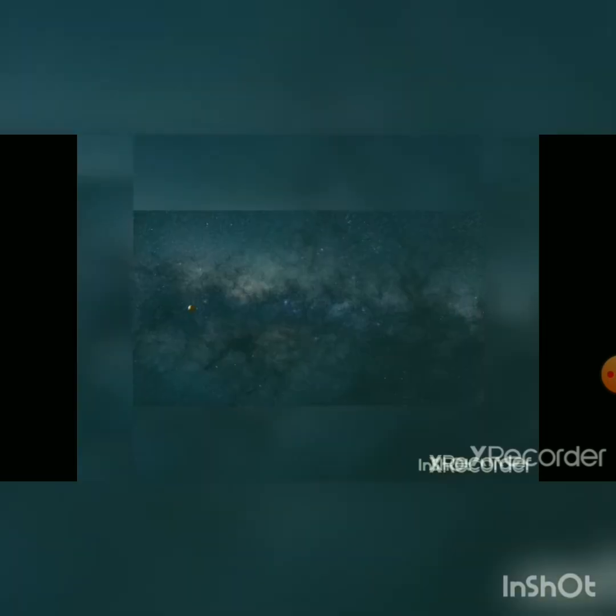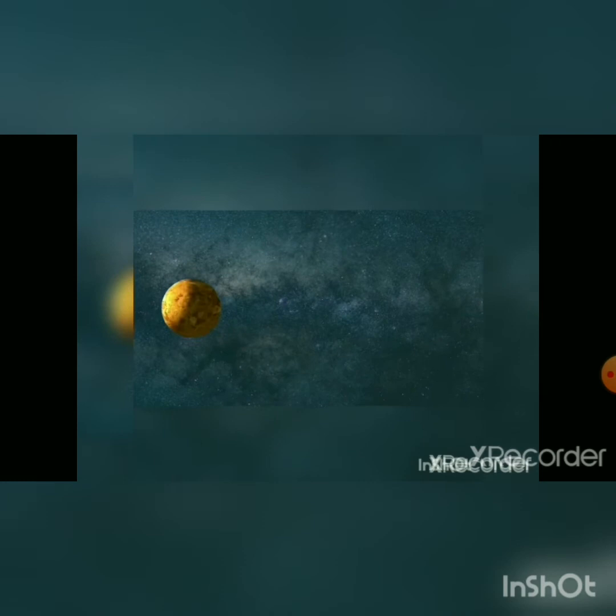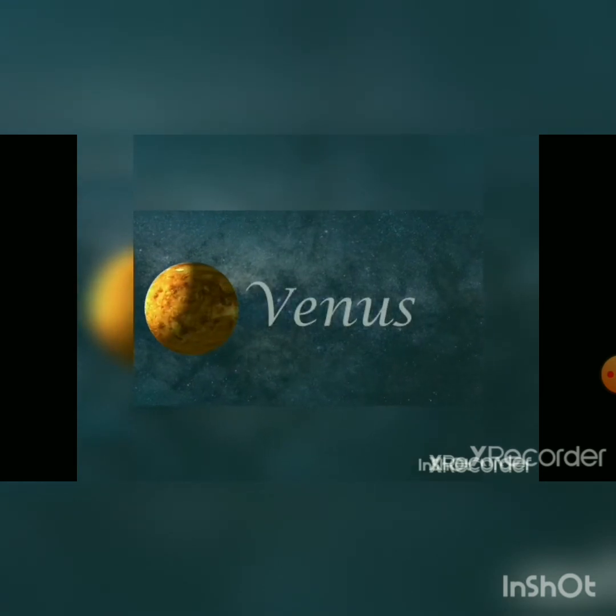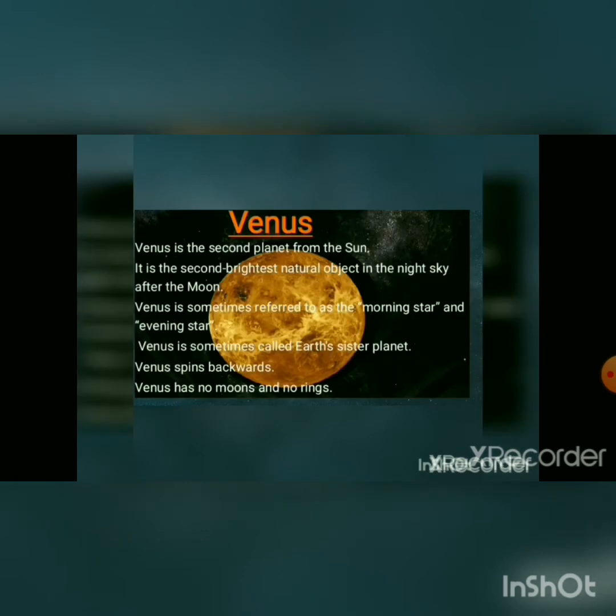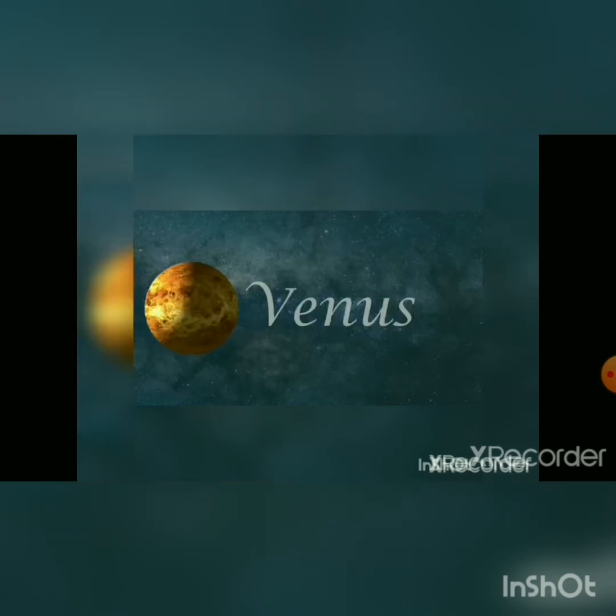Now, the next planet, which planet is this? This is Venus, the second planet of our solar system. It also looks just like our Earth. That's why it is known as Earth's sister planet. It is also known as the morning star and the evening star. And do you know, Venus revolves in a backward direction, which means over there the sun rises from the west and sets in the east. It does not have any moon or ring.